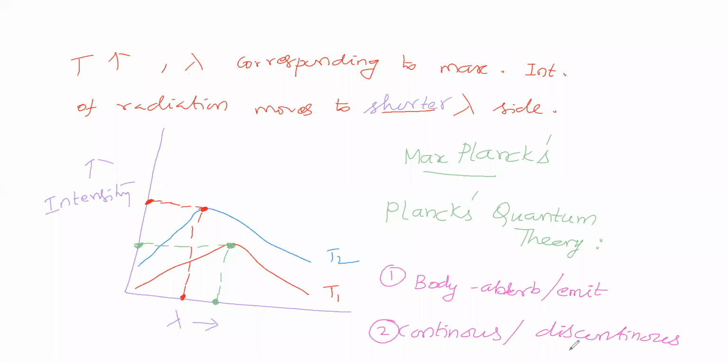So the expectation is discontinuous. What about Planck's idea? Planck's idea is also discontinuous. Therefore, as per Planck's quantum theory, we can say a body absorbs or emits radiation discontinuously, not continuously. So then, based on Planck's another point, we will see.